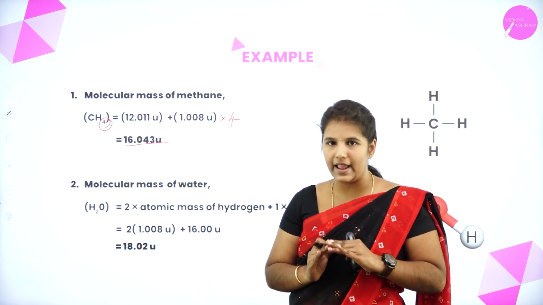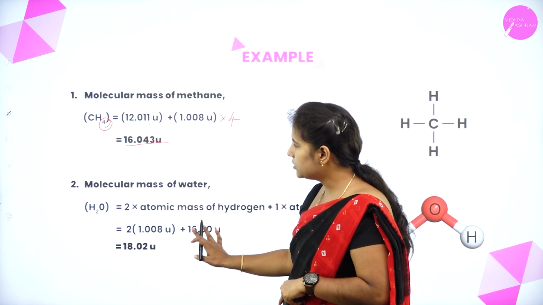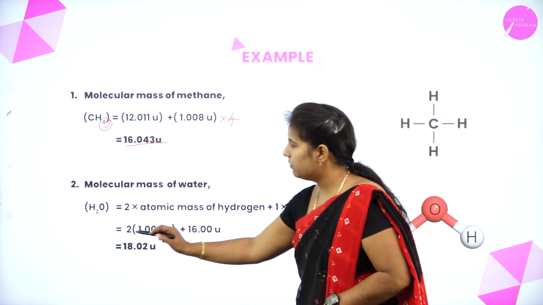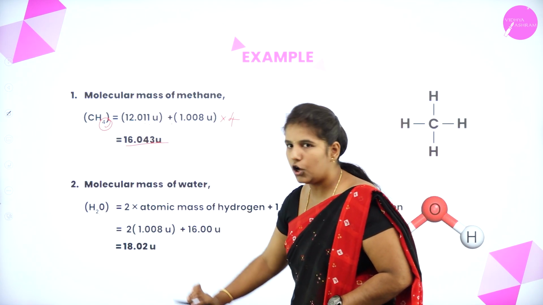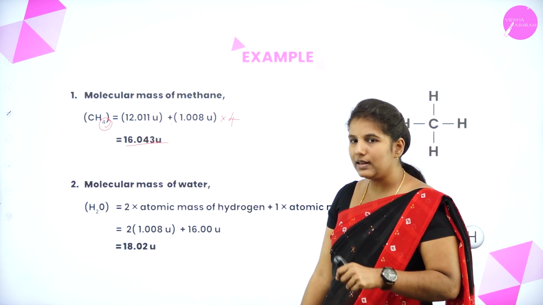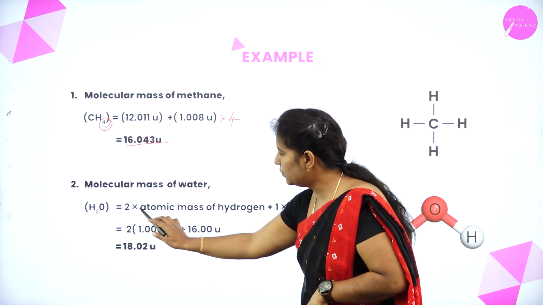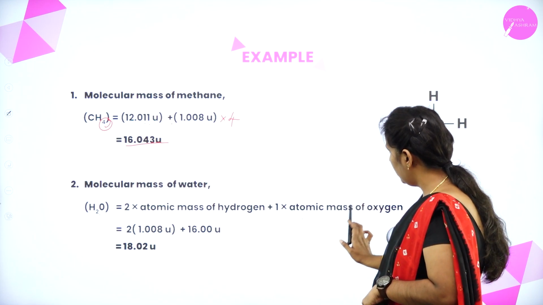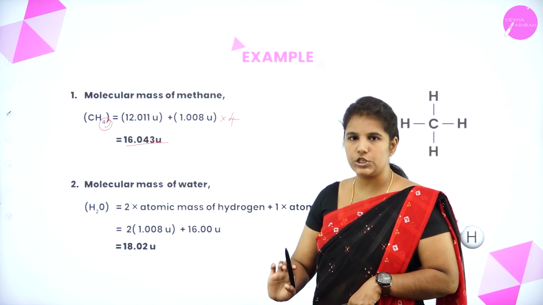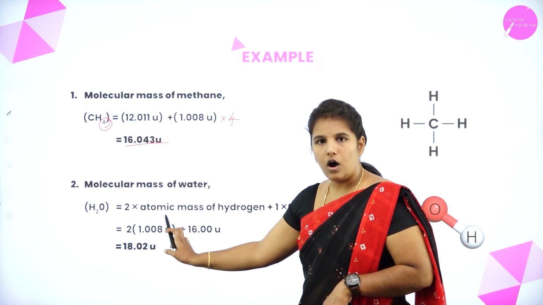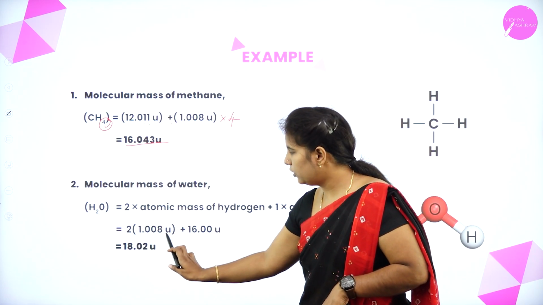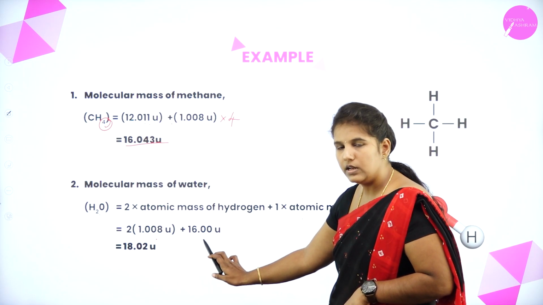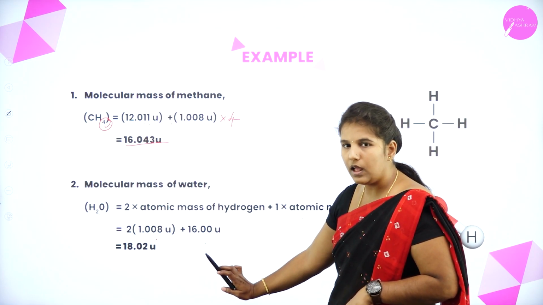Then coming to the molecular mass of water. We know that in water there are 2 hydrogen and 1 oxygen. How to calculate the molecular mass? 2 into the atomic mass of hydrogen plus 1 into the atomic mass of oxygen. So 2 hydrogen atoms will be there, so 2 into the atomic mass of hydrogen, and only 1 oxygen atom, so this is the atomic mass of oxygen.